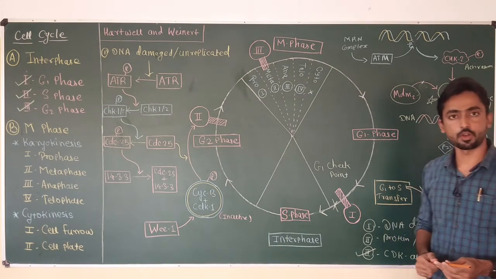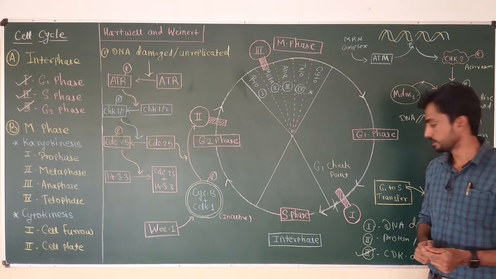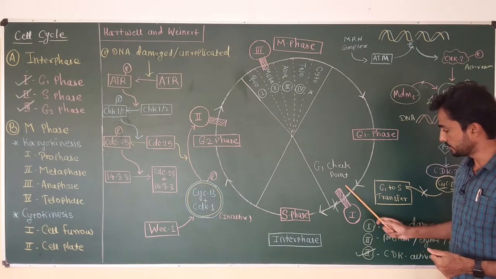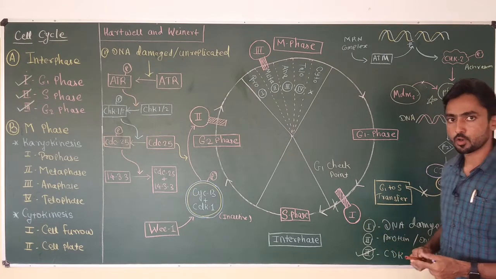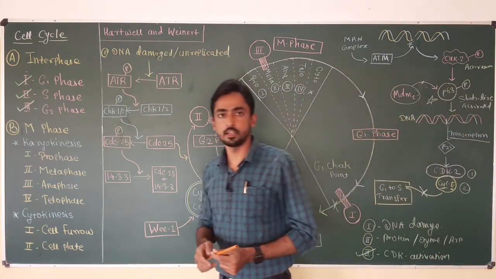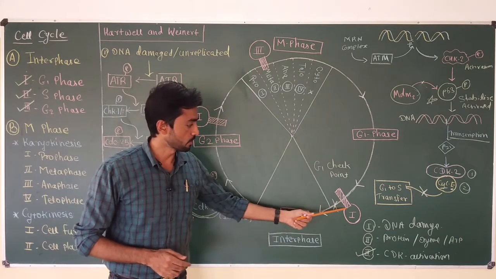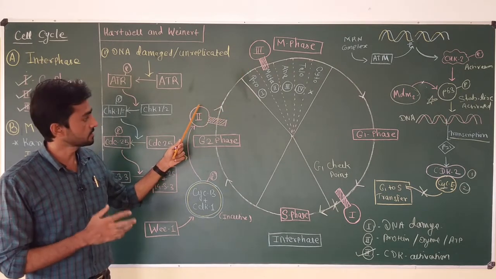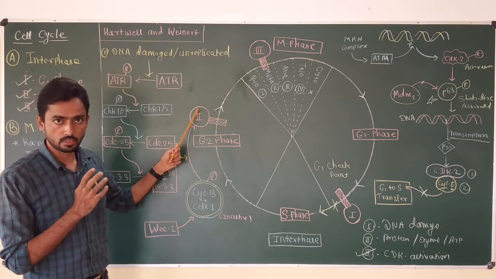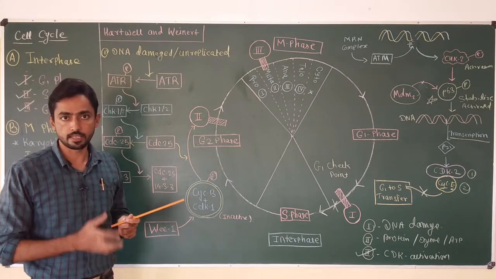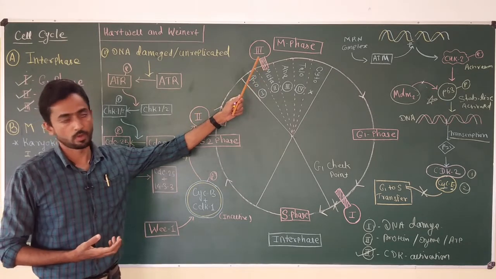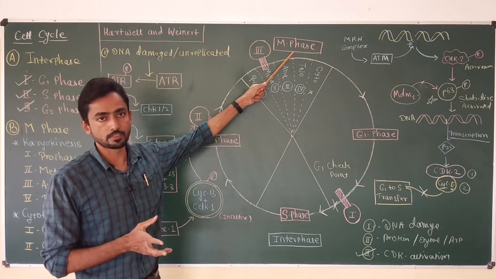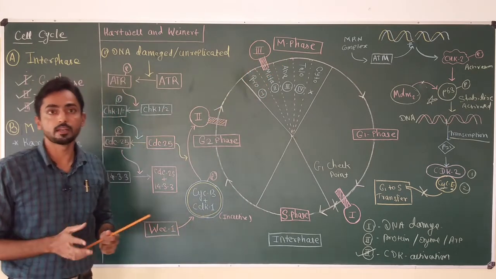There are three different types of checkpoints present in the eukaryotic cell cycle. The first is present at the G1 and S phase border, and this checkpoint is called the G1 checkpoint, also called the restriction site in the mammalian cell or start point in the yeast cell. The next checkpoint is present at the border of G2 and M phase, and this checkpoint ensures that defective or damaged DNA cells do not enter the M phase, while the last checkpoint is present in the metaphase of the M phase in the eukaryotic cell. This checkpoint is also called the spindle fiber checkpoint.